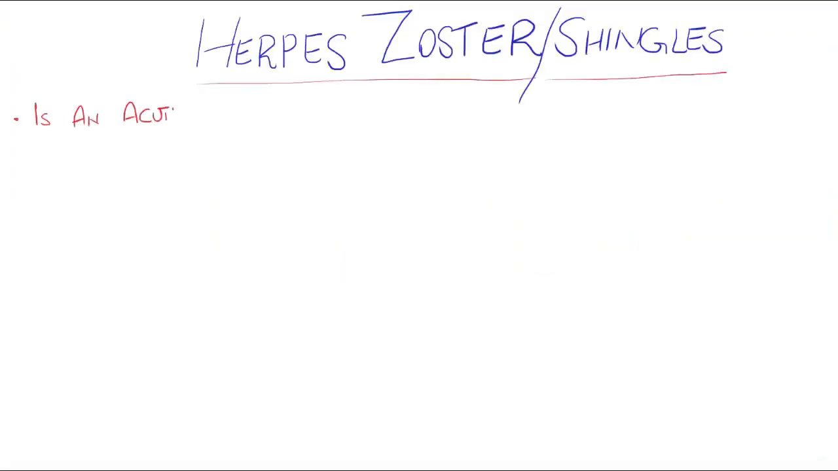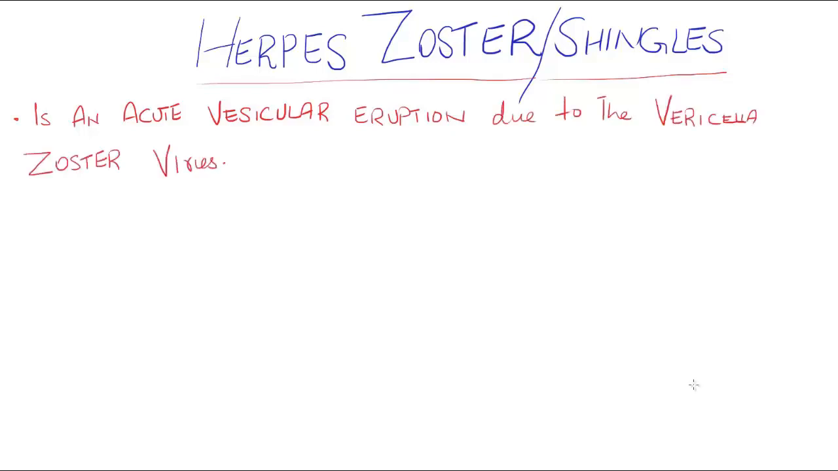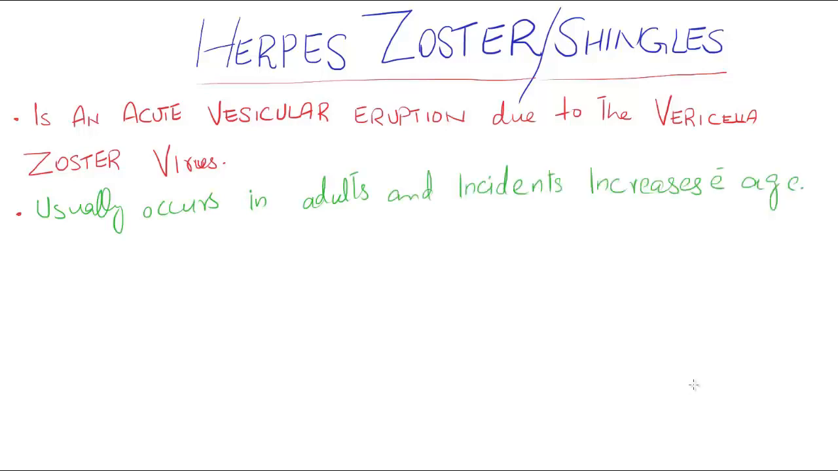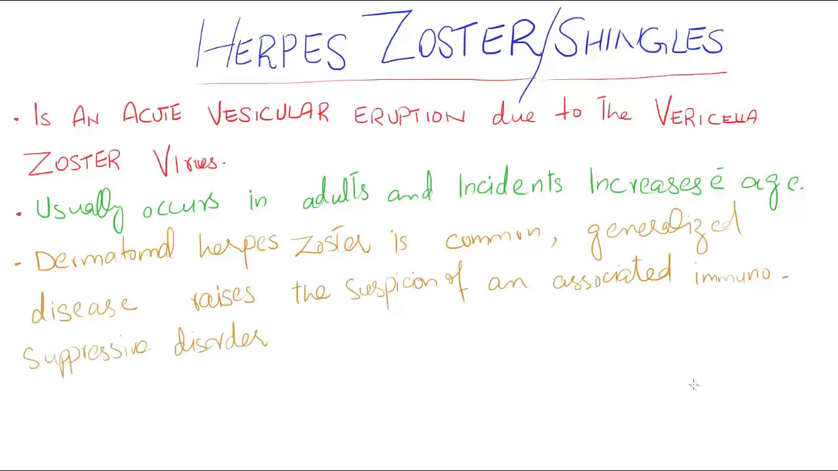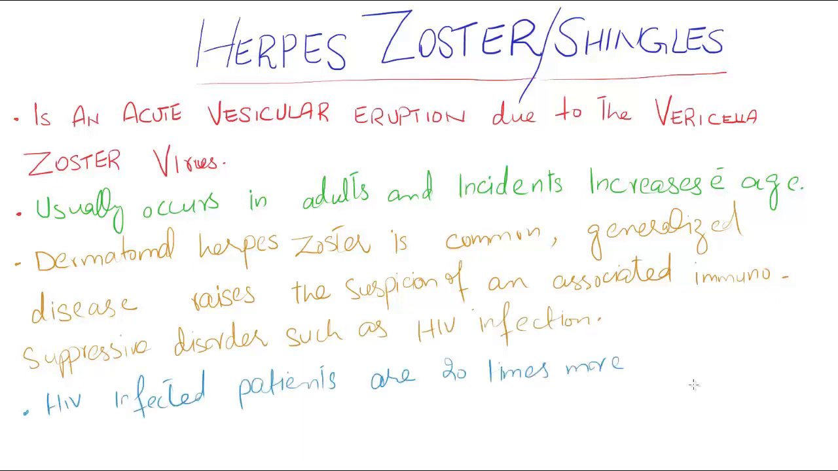Today we are going to talk about herpes zoster. It is an acute vesicular eruption due to the varicella zoster virus. It usually occurs in adults and incidence rises with age. Dermatomal herpes zoster is common, while generalized disease raises the suspicion of an associated immunosuppressive disorder such as HIV infection. HIV infected patients are 20 times more likely to develop zoster.